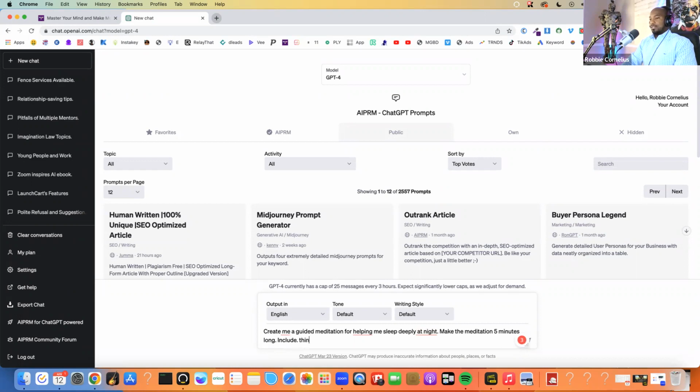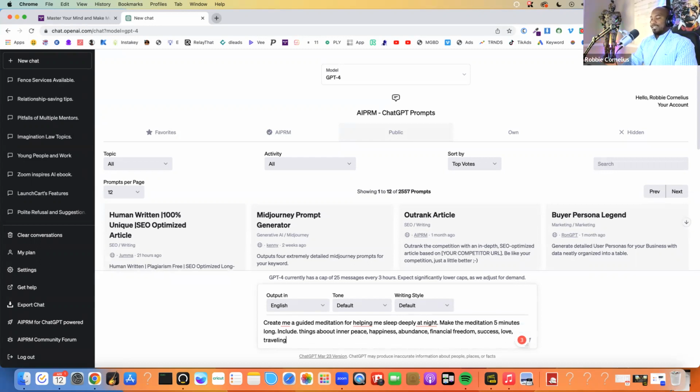Include things about inner peace, happiness, abundance, financial freedom, success, love, traveling, what else? Perfect health, and all of those things.